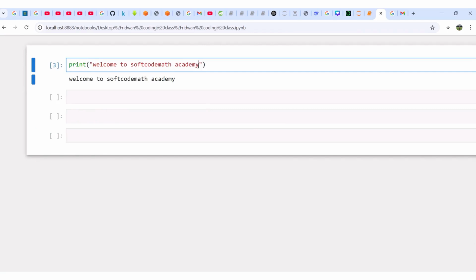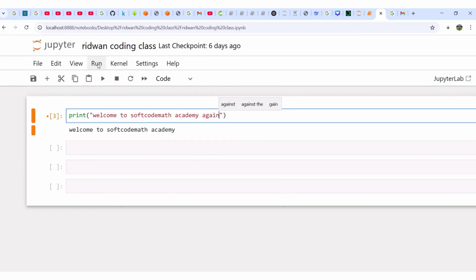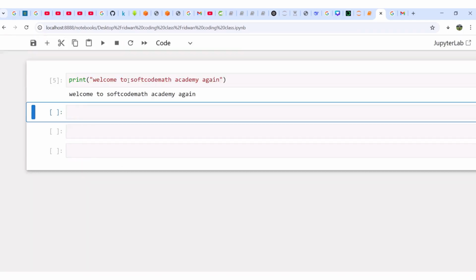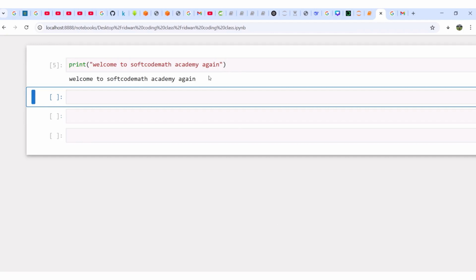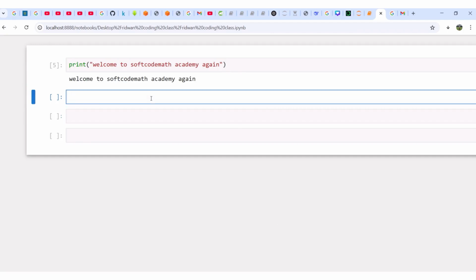If I say Welcome to Software Code Math Academy again, let me just put it again there. So if I come here and run it again, look at it. Run selected cell. Beautiful. Now, let me go to the next cell. Let me print another. Print. This is a Python class. This is a Python class.